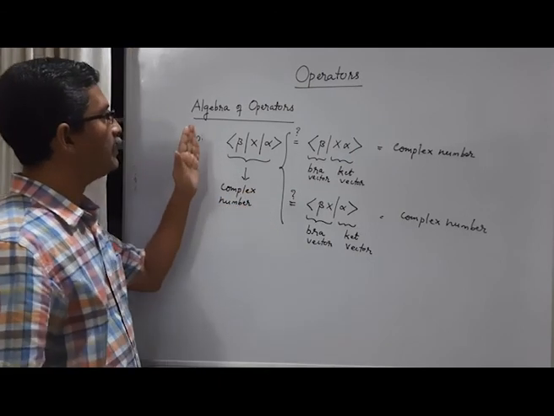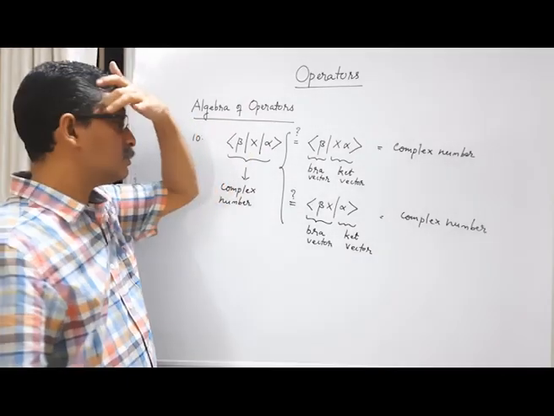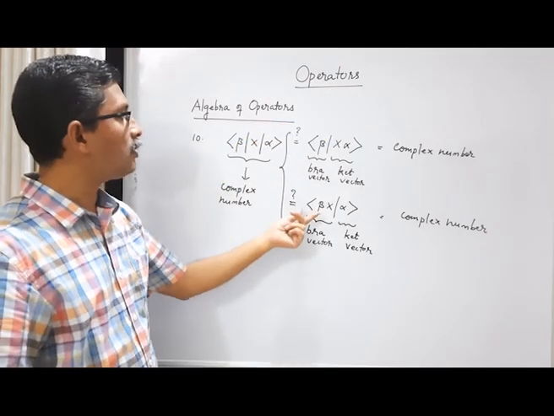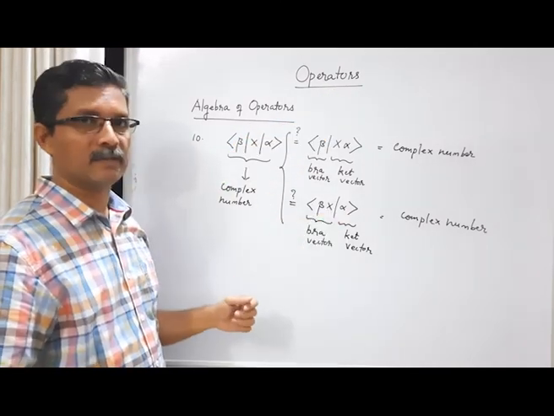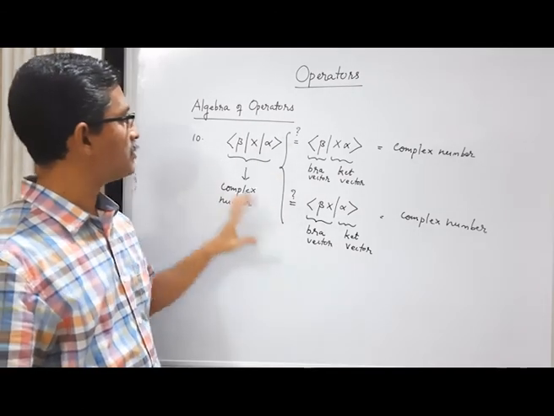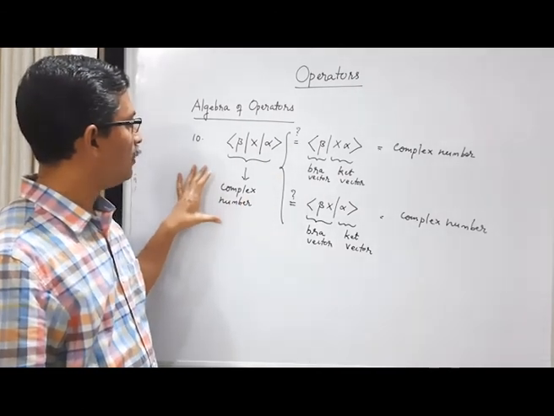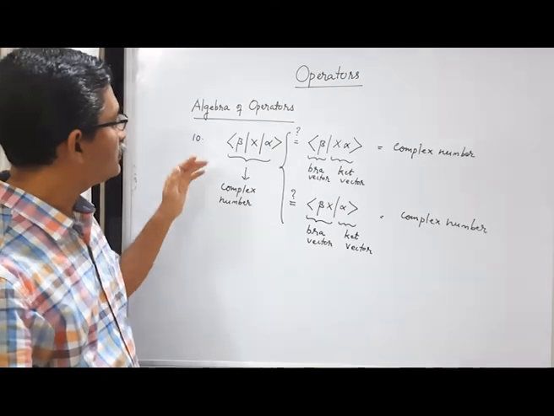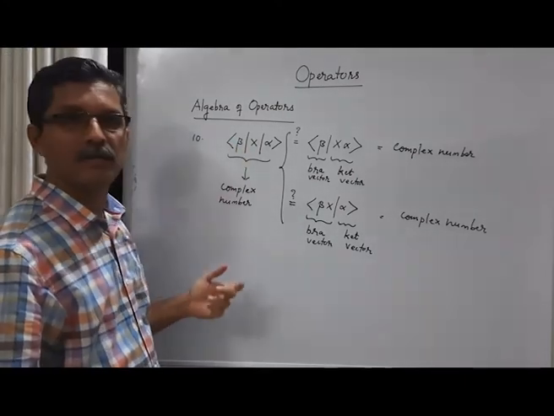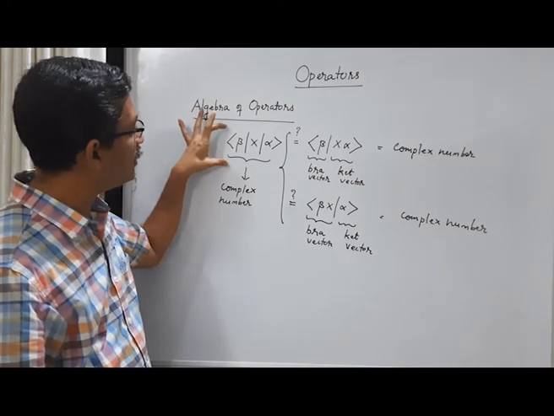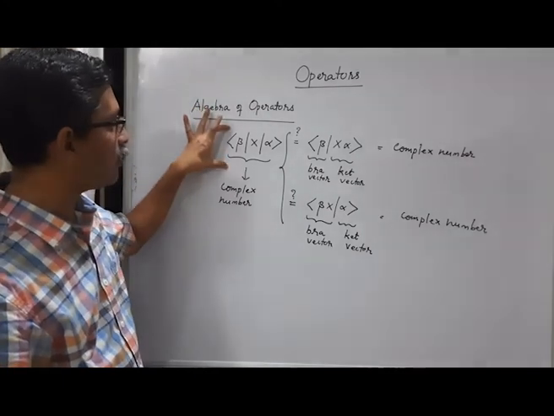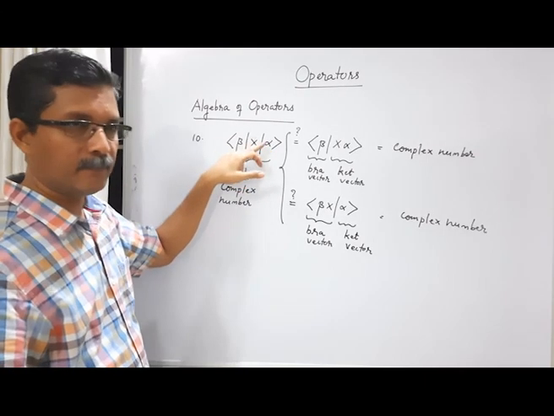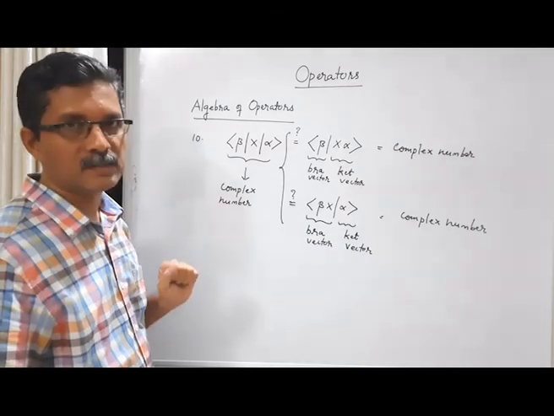This is the inner product between a bra vector and a ket vector. So the bra vector can be like this and the ket vector can be like this. That's one possibility. Or the bra vector can be like this and the ket vector can be like this. But in either case, this quantity is a complex number. We will see this type of quantities a lot in many calculations. So understand that when you encounter a quantity like this, a bra vector, a ket vector, and in between an operator, then this is a complex number in general.